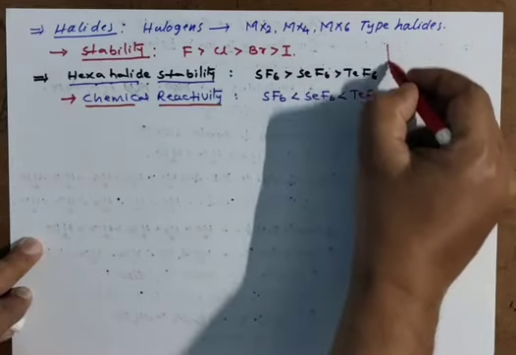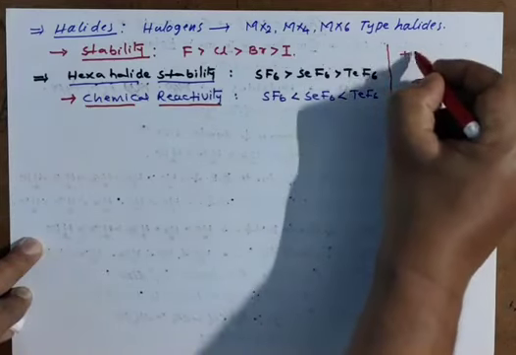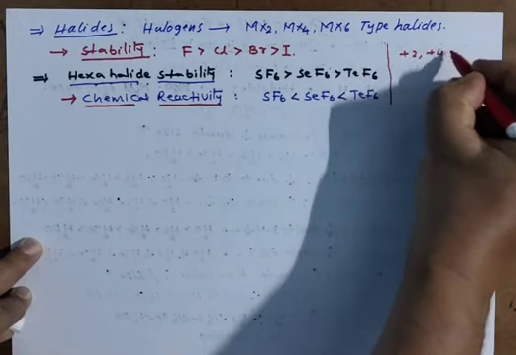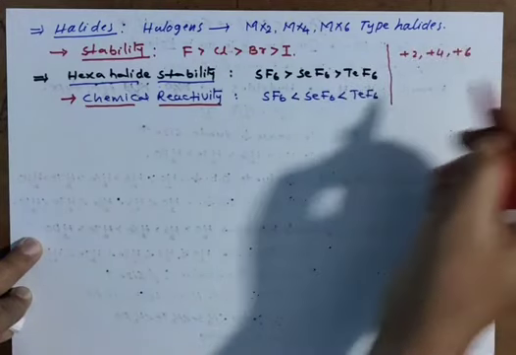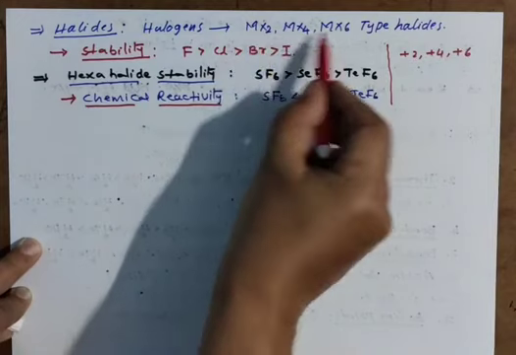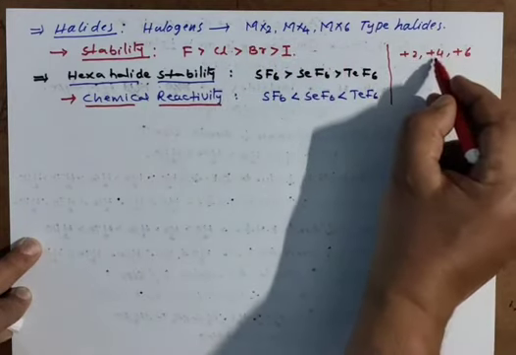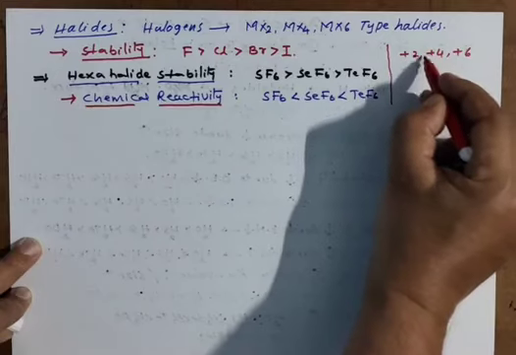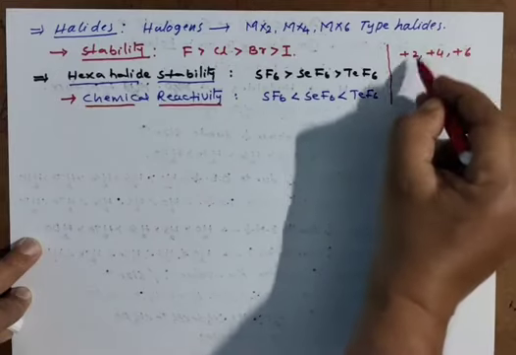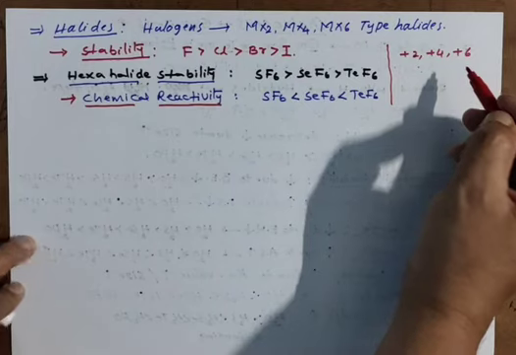You know very well, +2, +4, +6 oxidation here. +2, +4, +6. Higher oxidation state is more stable than lower oxidation state. So these are less reactive, these are more reactive. Like that.